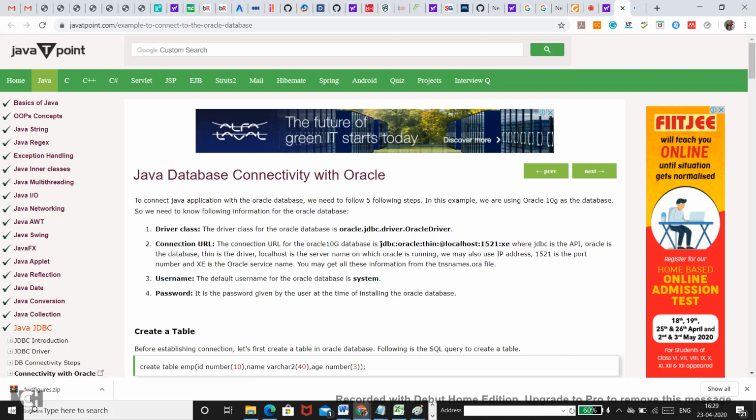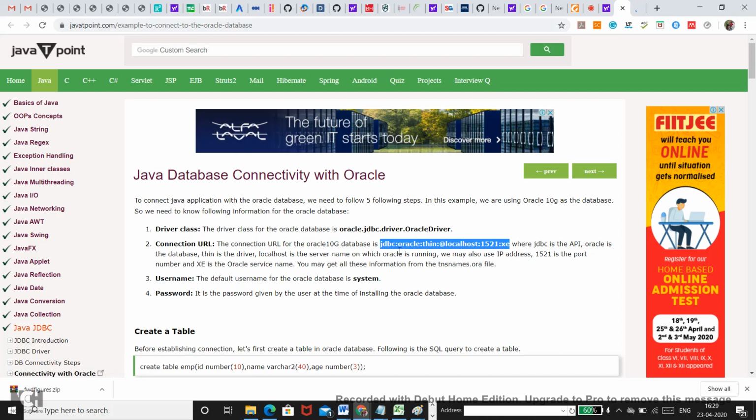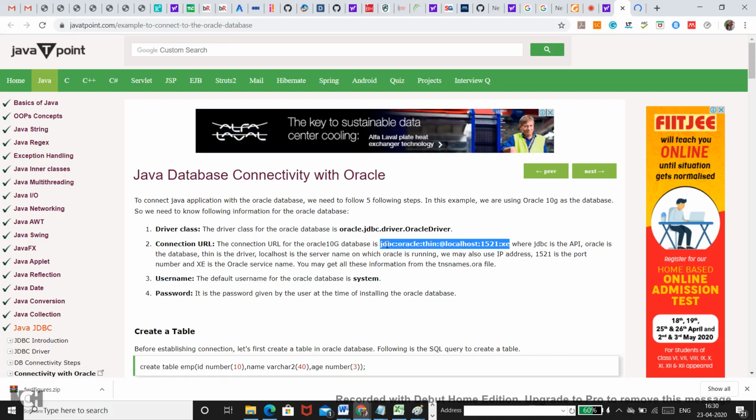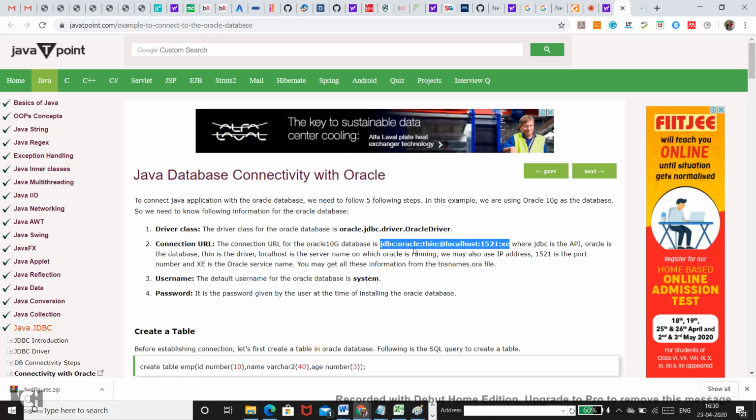So here you go, this is the connection URL. JDBC is the protocol, as in the case of MySQL. Then you have Oracle instead of MySQL. Then you replace it with the word thin. This indicates the nature of the driver is thin. There are different types of drivers.